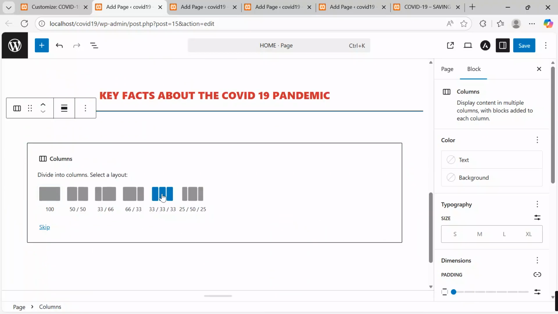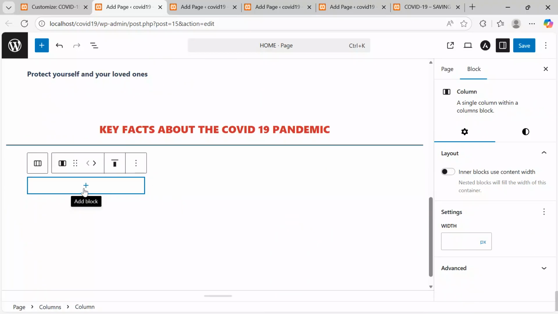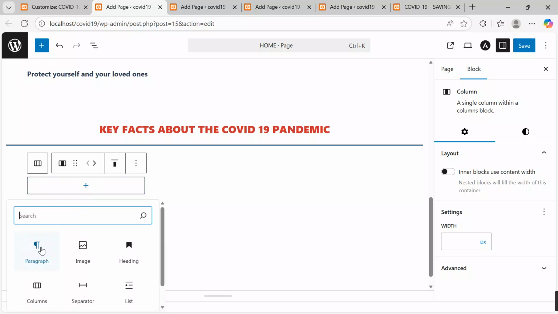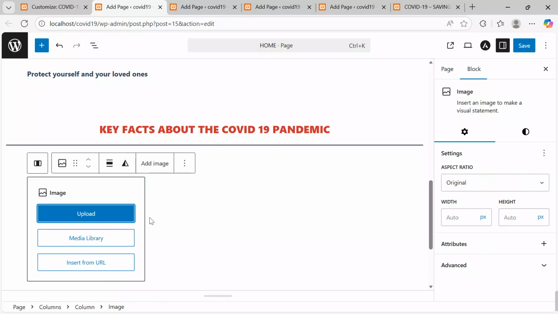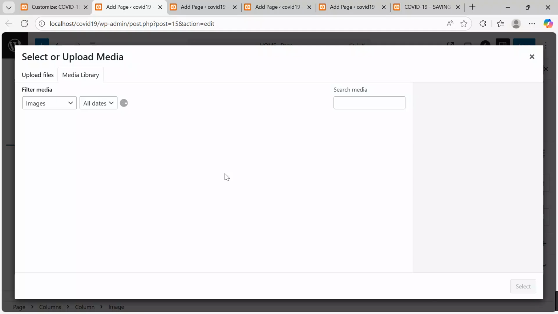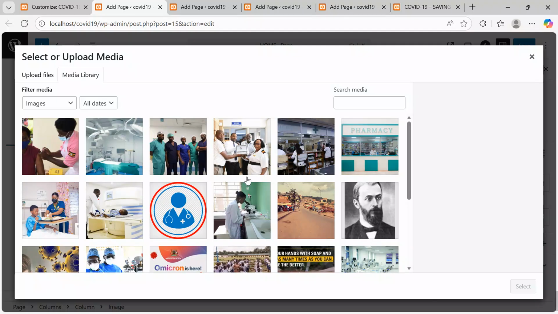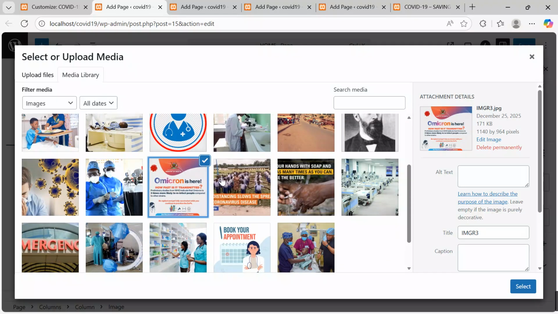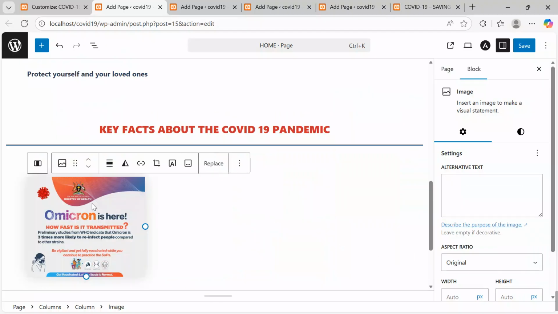Yes, 3 columns, 3 by 3. On the first column, I'm going to insert an image. Come over here, click. I want to insert from the media library, and then the image we are going to insert. Let's take this simple poster. We click here, and then we keep it at that.